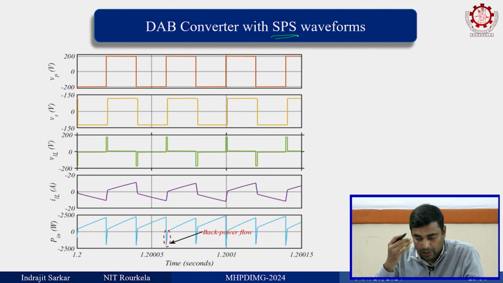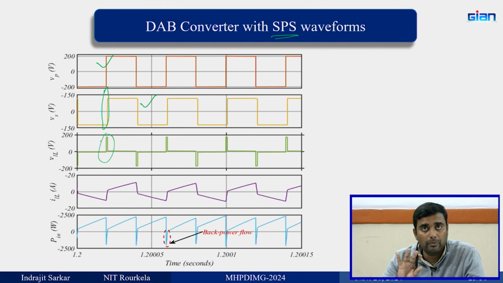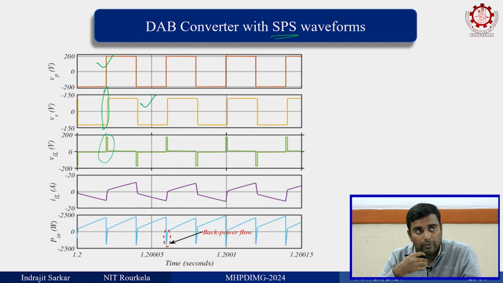Now, see here we have primary bridge voltage, we have secondary bridge voltage, and there is a phase shift, this is the phase shift. And this is the inductor voltage, because the difference of these voltages will definitely be the voltage across the inductor, and this is the inductor current.